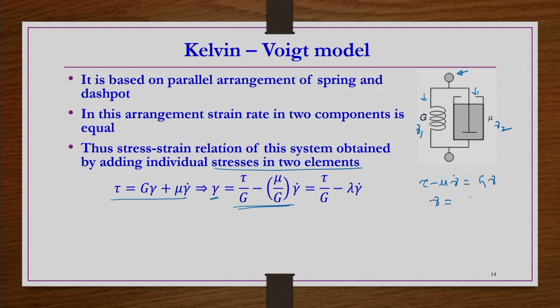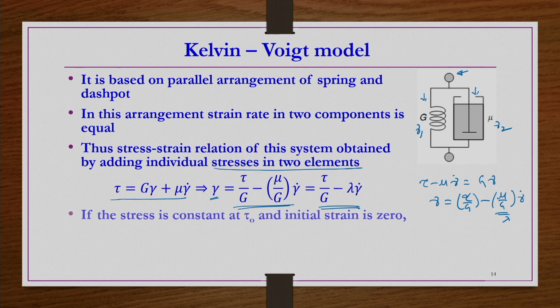So, gamma is equal to tau by G minus mu by G gamma dot, and then this mu by G we can write as lambda. So, this equation, gamma is equal to tau by G minus lambda gamma dot, where lambda is nothing but again the relaxation time of the viscoelastic fluid.